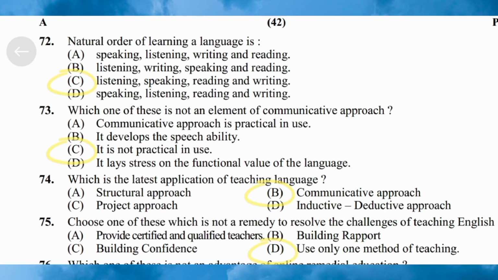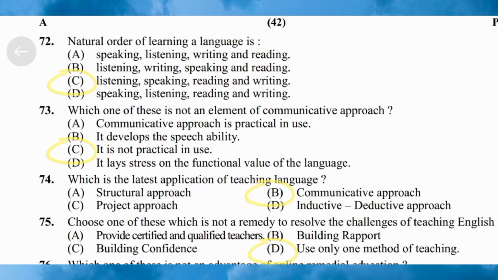Next question 72. Natural order of learning a language is. Option A speaking, listening, writing and reading. Option B listening, writing, speaking and reading. Option C listening, speaking, reading and writing. Option D speaking, listening, reading and writing. Here the correct answer is listening, speaking, reading and writing, that we call LSRW.